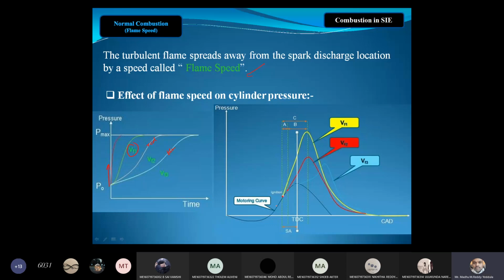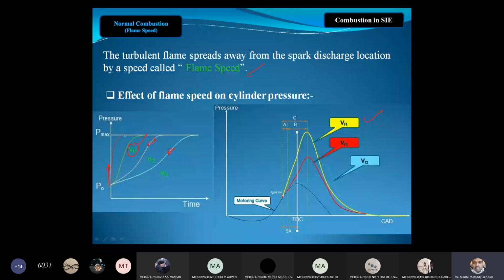what is happening here? This is the motoring curve. Where is the pressure rise more during combustion, for which flame is the pressure rise more? VF1. This is VF1.